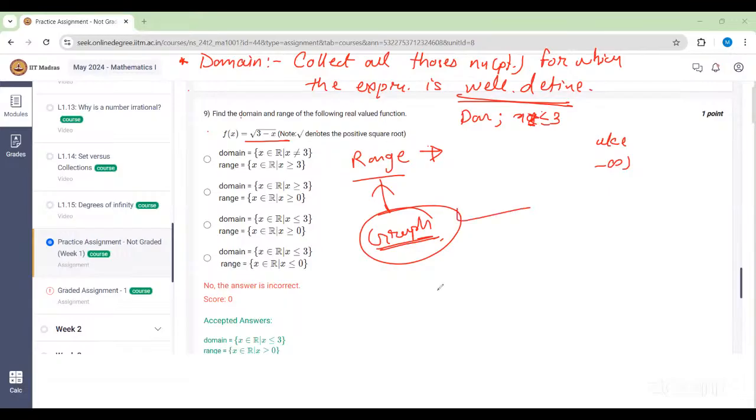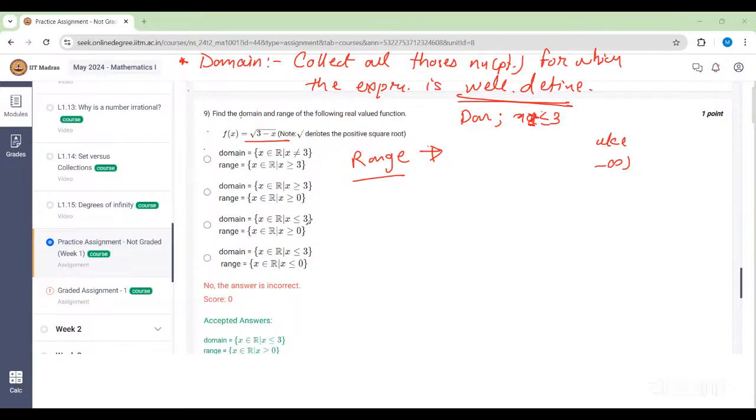But you guys can go through the graph too. So just draw the graph of this function. It's not a difficult function to draw a graph. Either you can use Desmos, that will be fine. Since it's a practice assignment question, you can use Desmos, right? We assume that you will use Desmos.